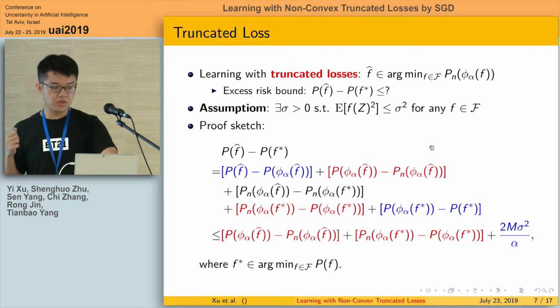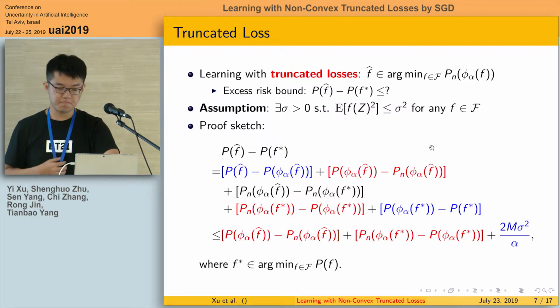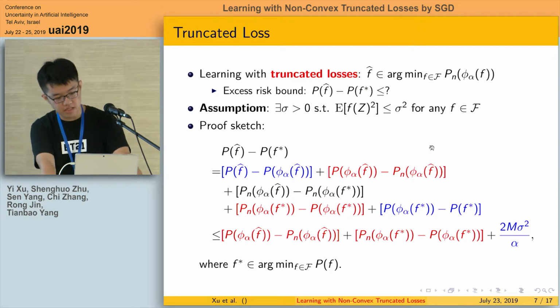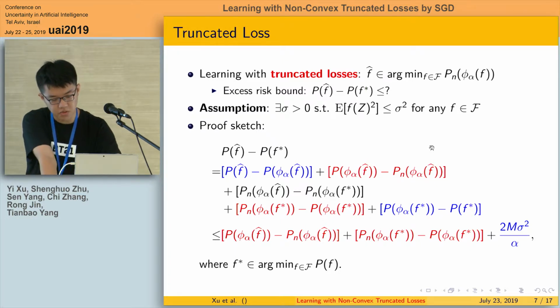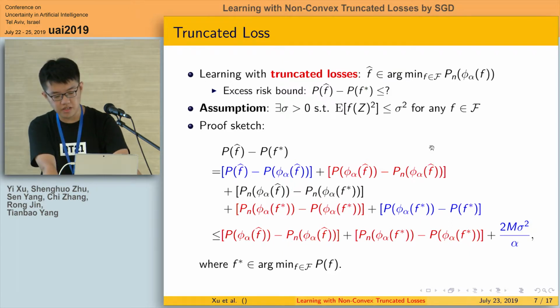We are still interested in the excess risk bound of f hat. To get this bound, we only need to assume that the variance is bounded. Please note that we do not need the loss function itself to be bounded, so it can be heavy-tailed. The proof sketch is quite simple. We just write the excess risk bound into different parts. The black term is non-positive, and the blue terms can be bounded by using the definitions of the truncation function. And the red parts can be bounded by using some concentration inequalities.